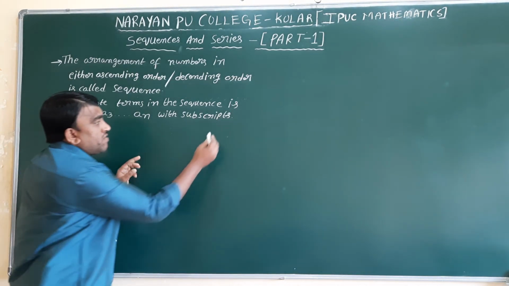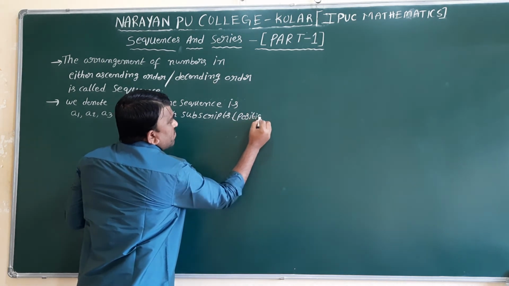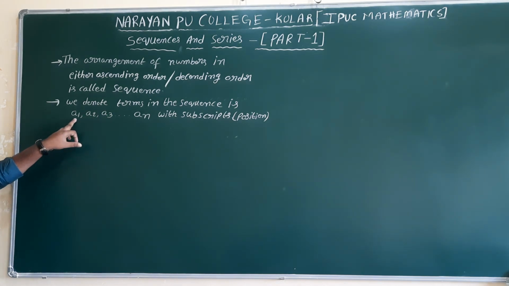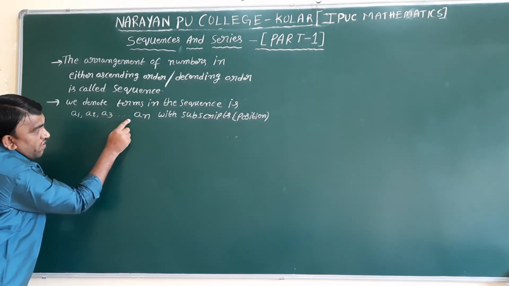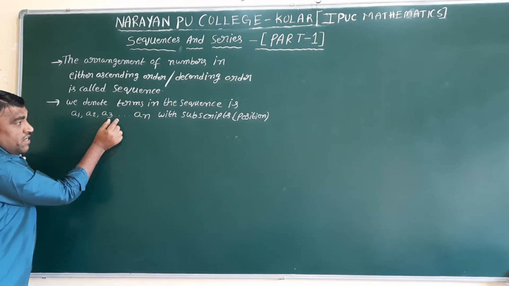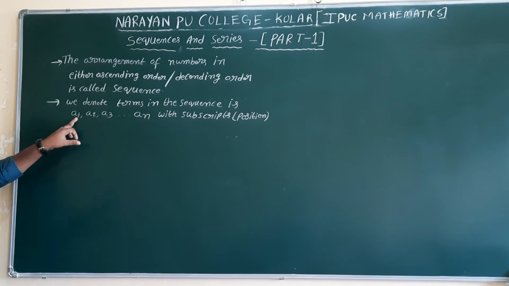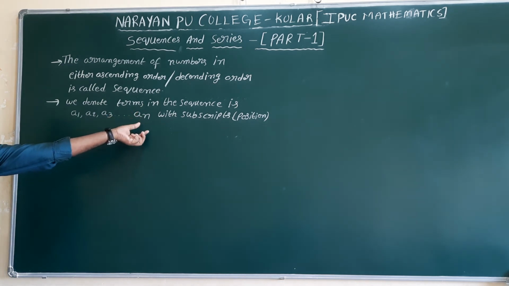Here the subscript is nothing but the position of the element. For example, here we are taking A1. This is the first position. This 1, 2, 3, 4, 5 is the suffix, and that we can call the subscript or position. So A1 means the first position, A2 the second position of the sequence, A3 the third position of the sequence. Like that, position will be described.